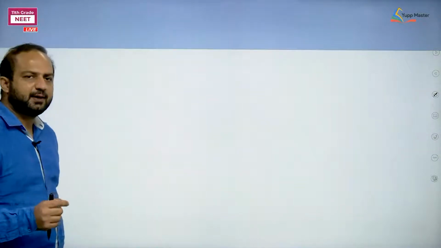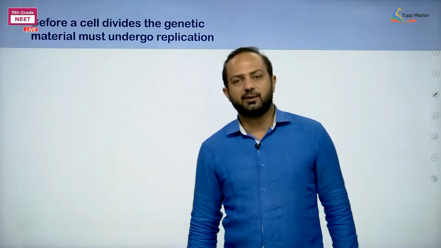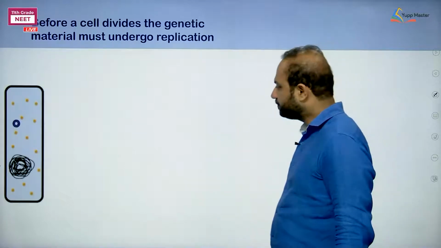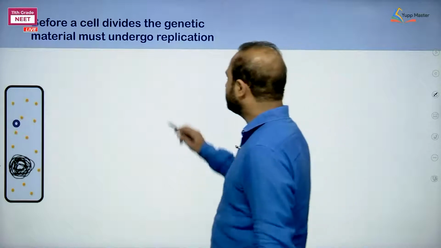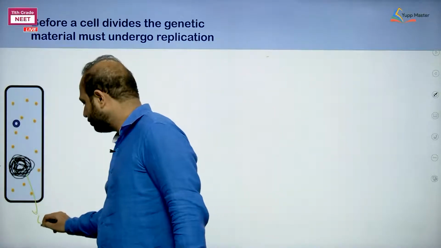So here we say that before a cell divides, it is necessary for the cell to undergo DNA replication, or you can say the genetic material is getting replicated or duplicated, right? The genetic material first gets duplicated. Fine. Here I am saying that this particular substance is representing the bacterial genome.